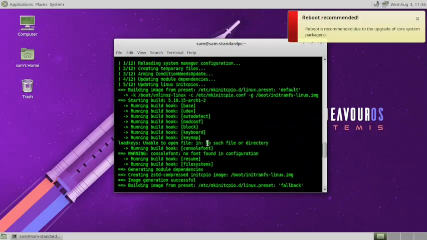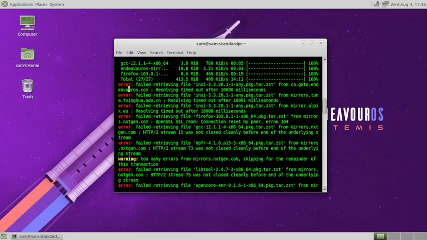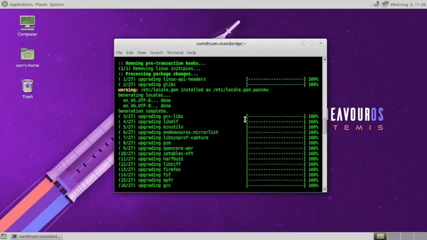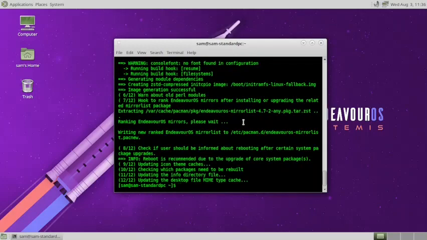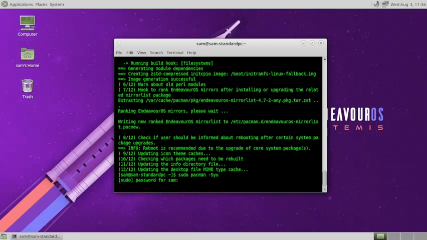Okay, so the update is complete with some errors. So we will revisit the errors. So these are the errors. I think six or seven errors are there. Some packages could not be downloaded, so we have to run the update command again. That will reinstall the packages with errors.